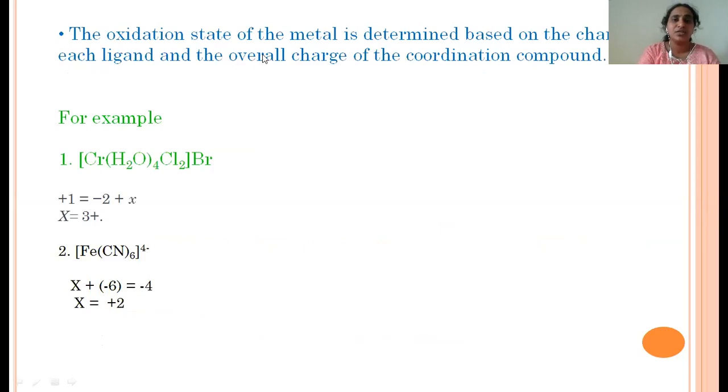And how to calculate the oxidation number of the metal, we will see here. For example, in this hexacyanoferrate, we have to calculate the iron oxidation number, that is x. Cyanide is a monodentate ligand, and each monodentate ligand has a 1 minus charge. A total of 6 are present, so -6 plus x equals the charge on the sphere, which is -4. Therefore, the metal oxidation number is +2. Similarly, in this complex, water molecules are neutral with no charge, whereas 2 chlorines are present and 1 bromine is present.